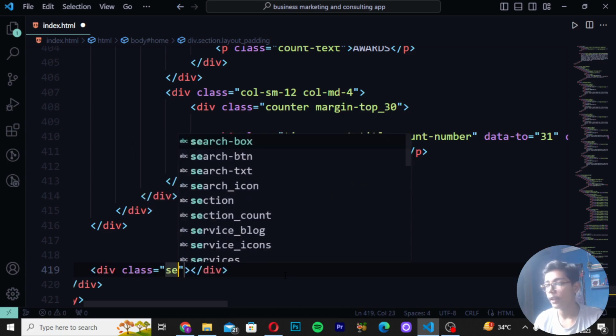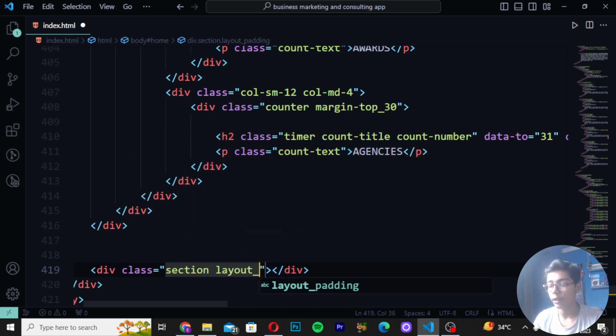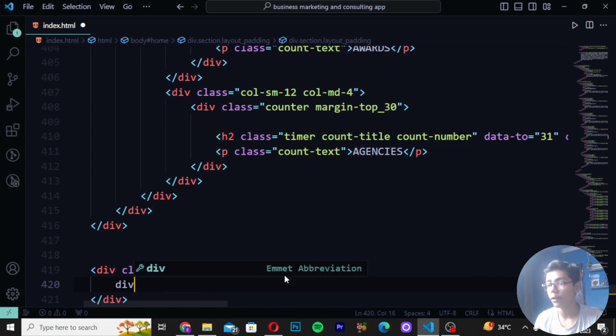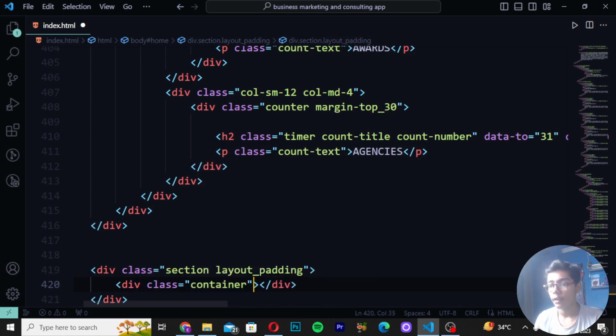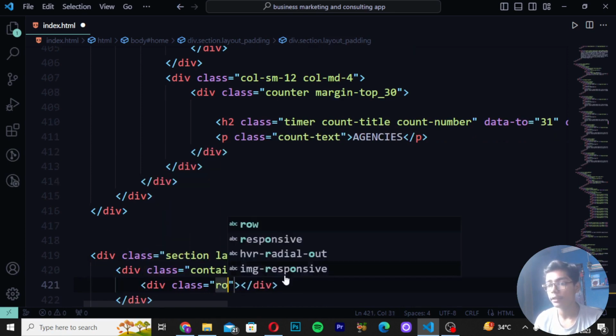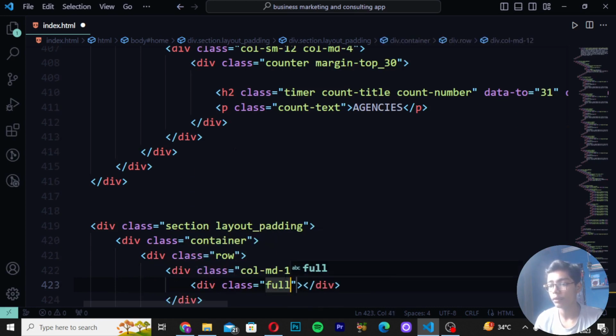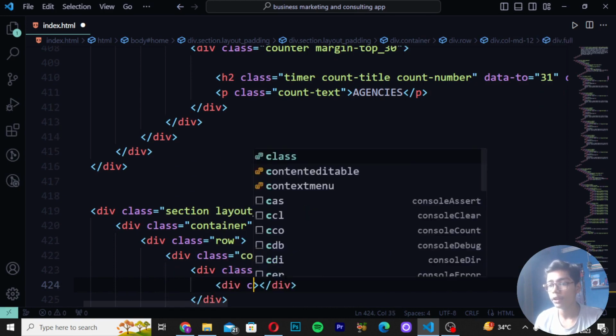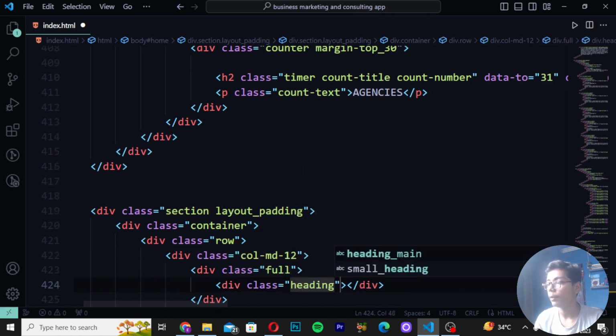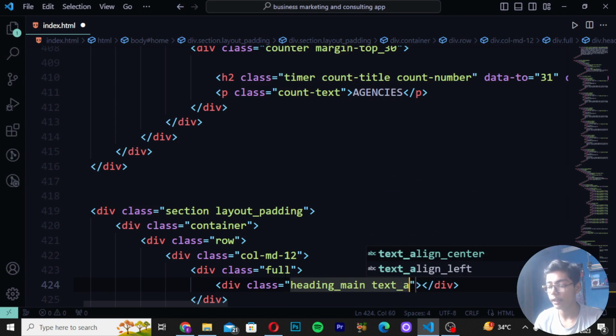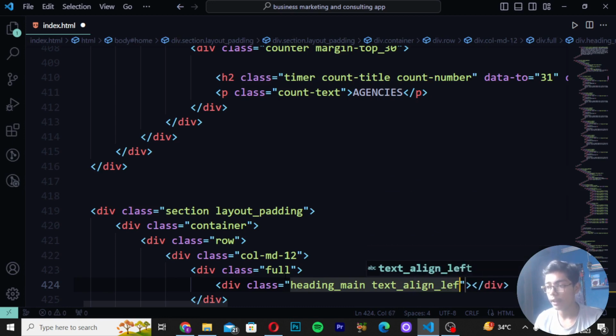Then here I will be writing class as section underscore layout underscore padding. Then you have to write here div class container, right here div class row, and also right here div class s colon d12, then right here div class s2. Then here you have to just create div class heading, and I will be now writing here name text align, and I will be now just writing here left.